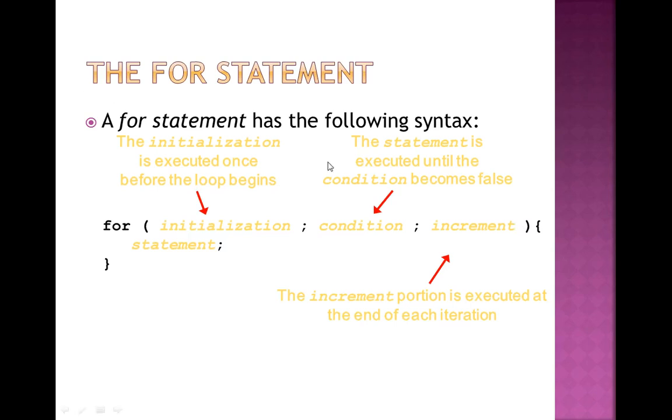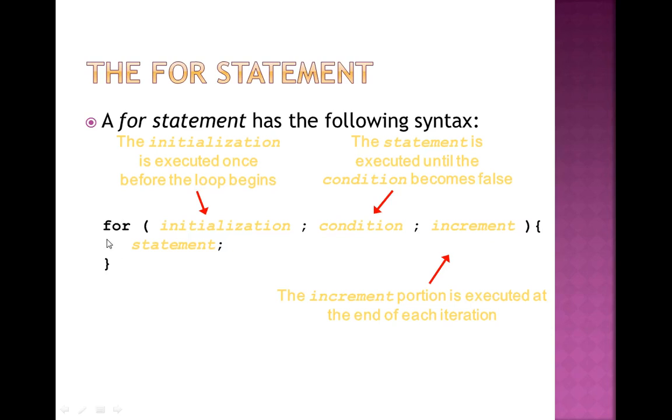A for statement has the following syntax. In the same way, while has a syntax, do while has a syntax, in the same way, for loop has a syntax. The main syntax is this one. For, bracket open, that is initialization. So first one is initialization, then there is a semicolon, then condition, again semicolon, increment, or it may be decrement, anything. This is only mentioned increment, but it may also be decrement. Then curly braces open, give the statement, any one statement, and the curly braces close.